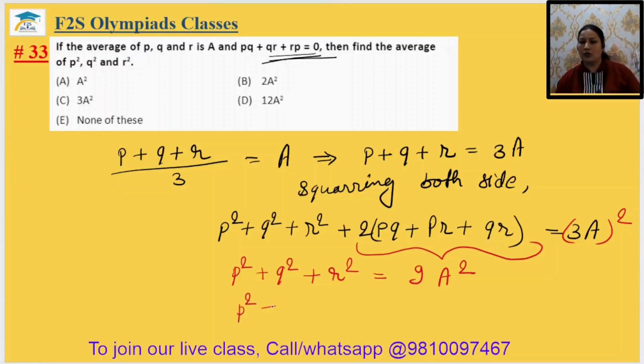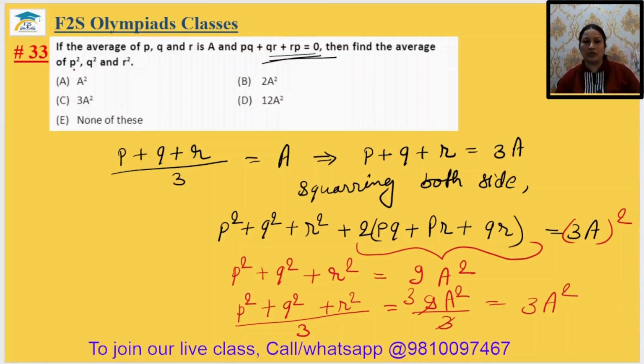So to find the average, (P square plus Q square plus R square) upon 3 equals 9A square upon 3. 9 by 3 is 3, it will be 3A square. It means the average of P square, Q square and R square will be 3A square. It is in option number C. So the 33rd answer will be option C.